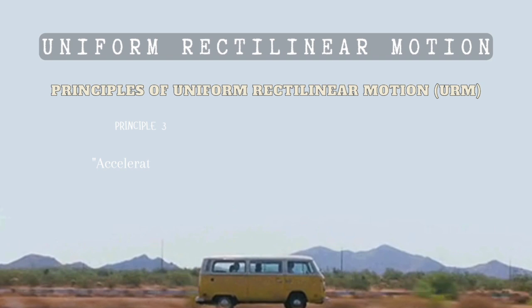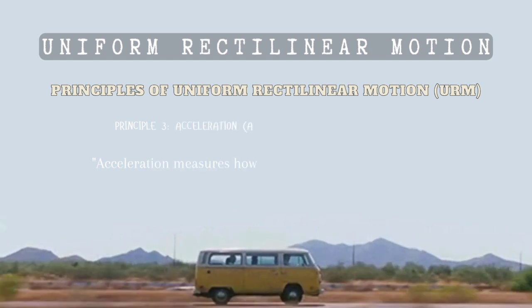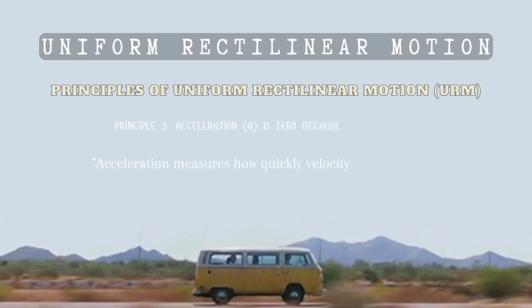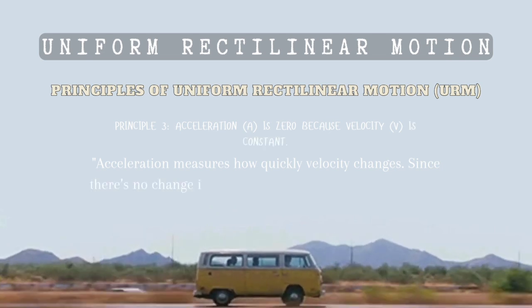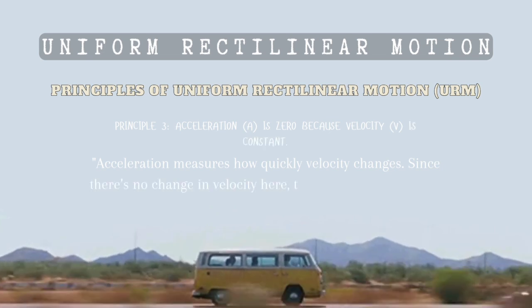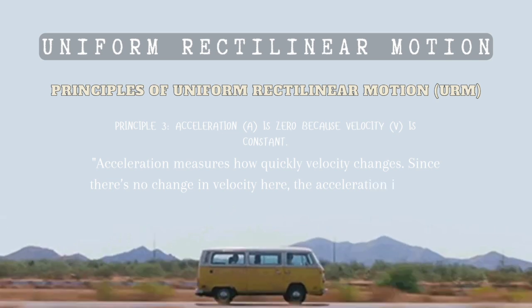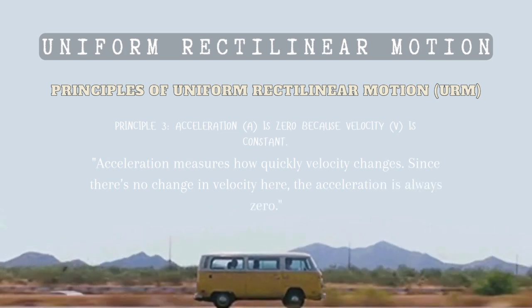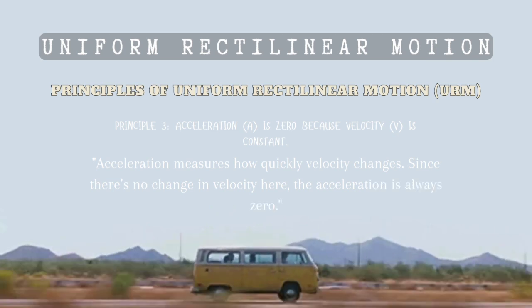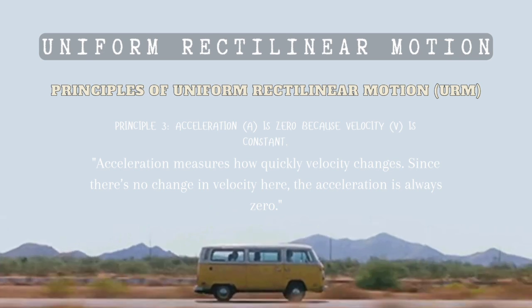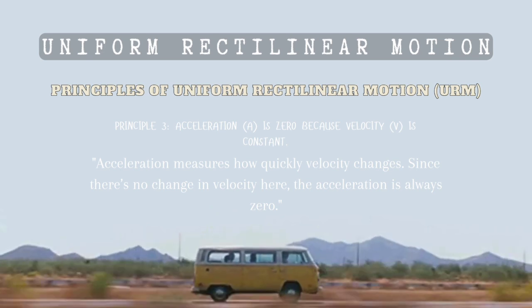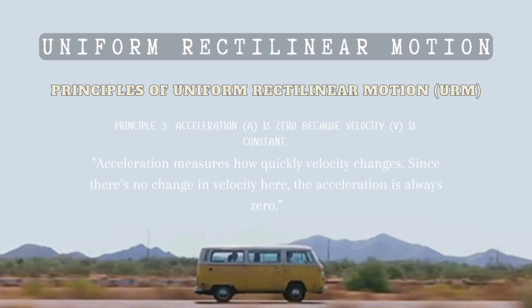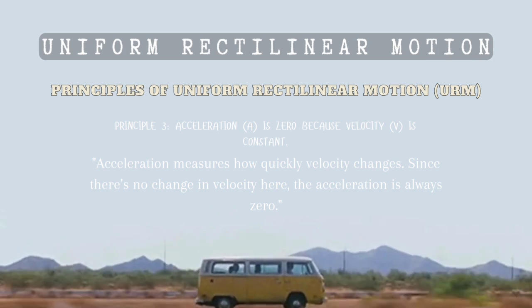The third is acceleration is zero because velocity is constant. In uniform rectilinear motion, acceleration is zero because velocity remains constant. Remember, acceleration measures how quickly velocity changes. Since there is no change in velocity here, the acceleration is always zero.